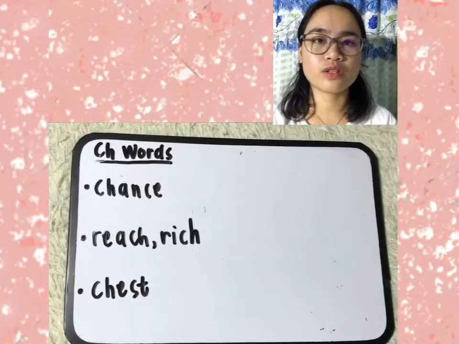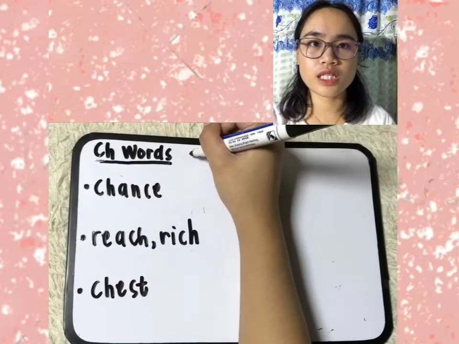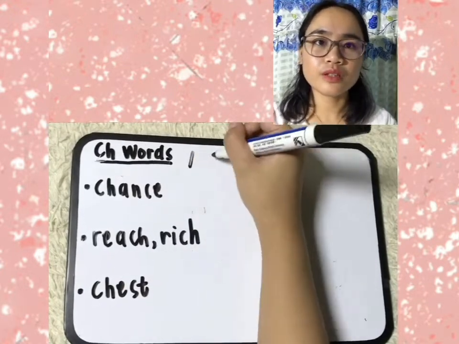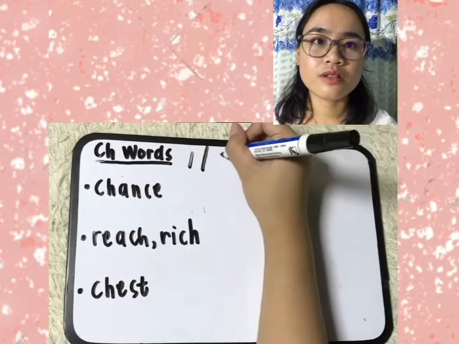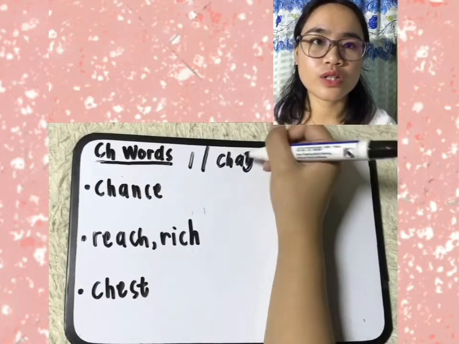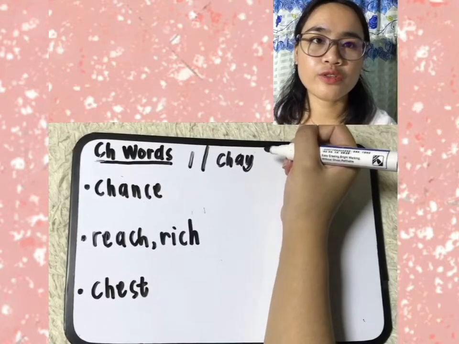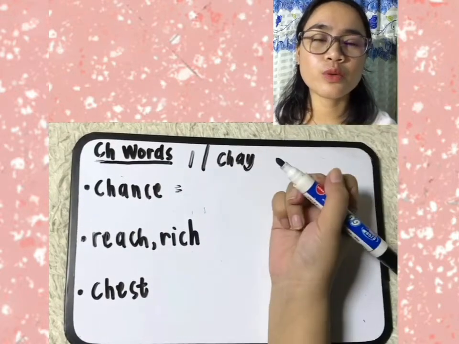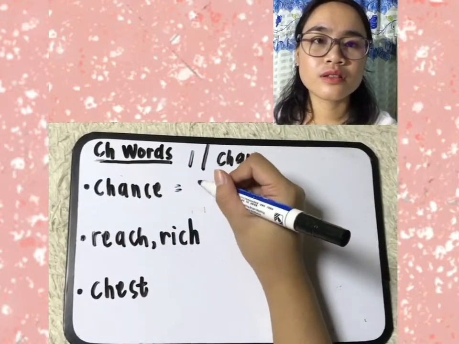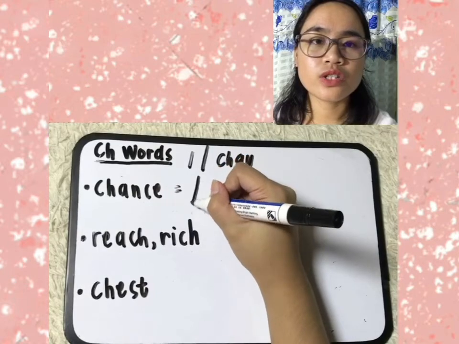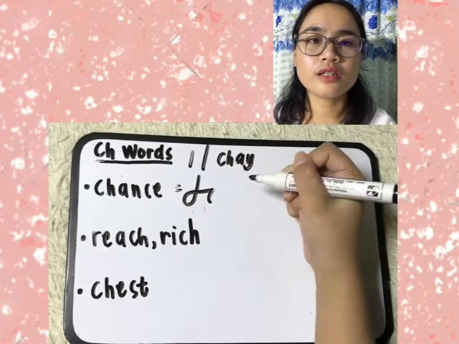So now let's have the J words or J sounds, which is represented by a medium downward straight symbol called J. Let's have the word chance as an example. So J, A, N, S, chance.